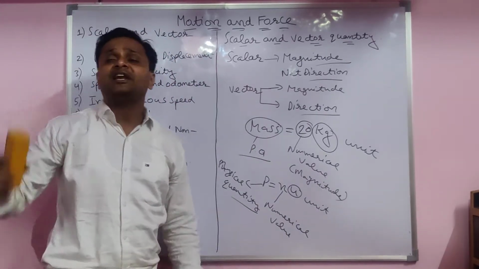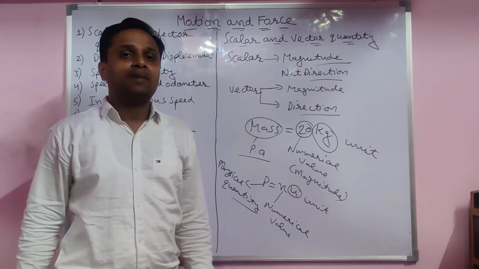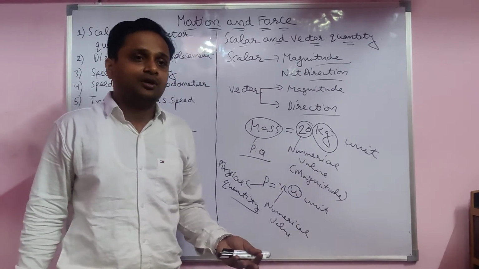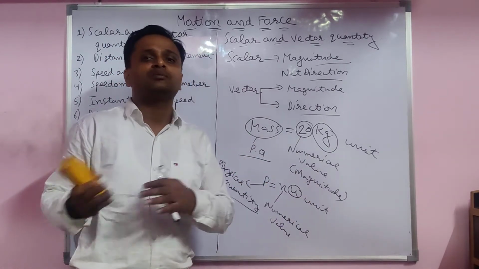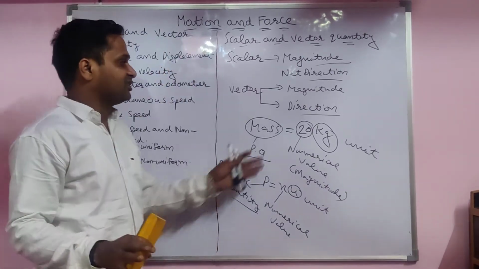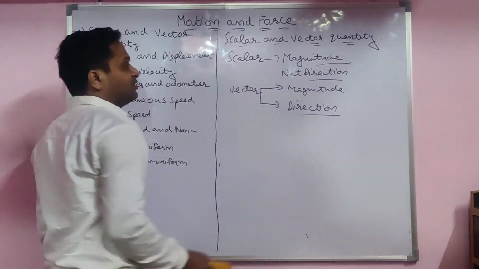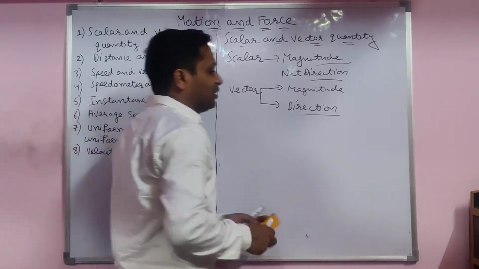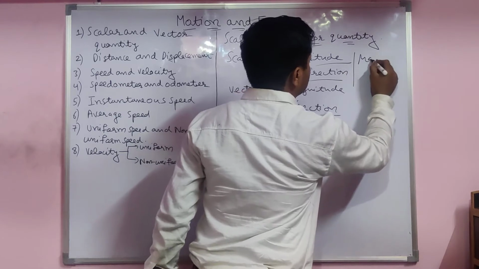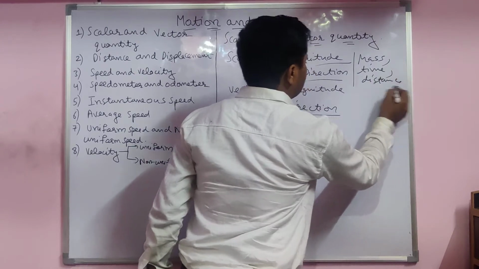Now you see here, when you go from Davali to Bathinda, I am talking about mass. Mass is a quantity that has magnitude only, not direction. From this side mass is more, from this side mass is less. There is no direction of the mass. This is the physical quantity only. Mass is a scalar quantity only. Scalar quantity, yes, we have to write here: mass, time, distance. These are the scalar quantities.